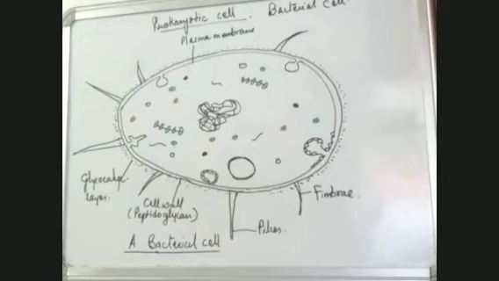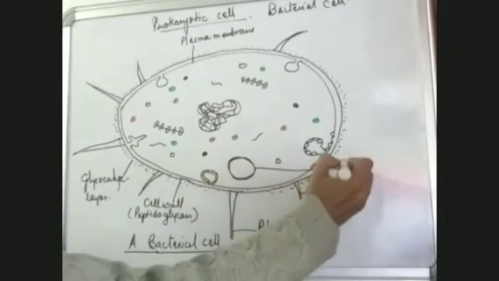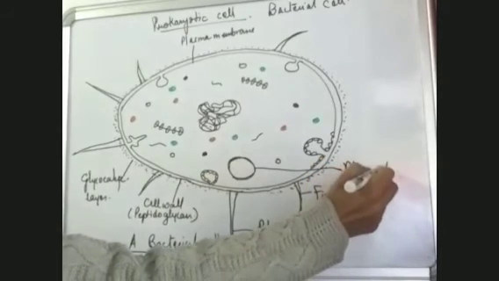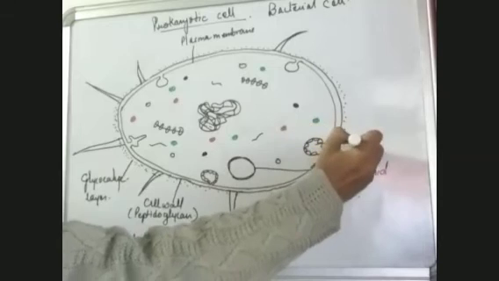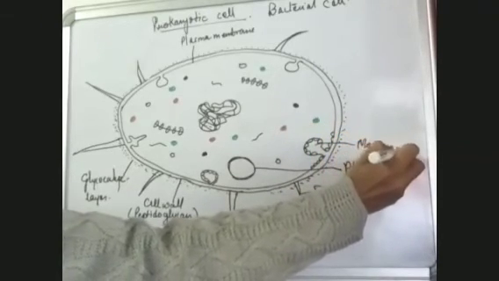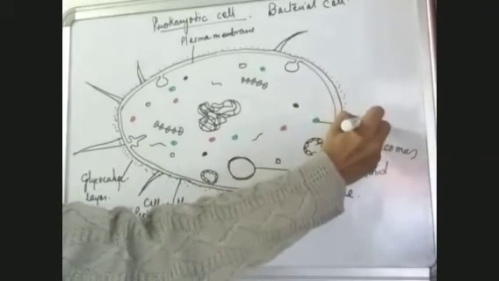Then we have this plasmid. After this, we have these mesosomes. We have these fat globules.